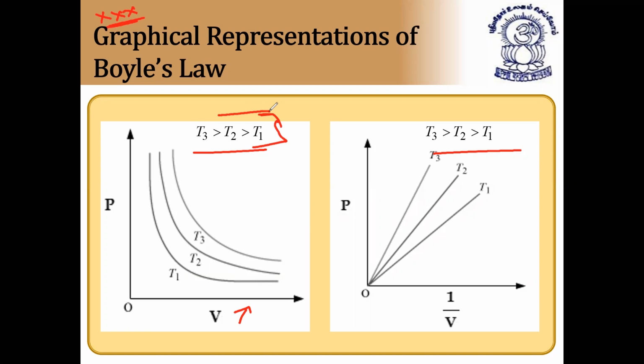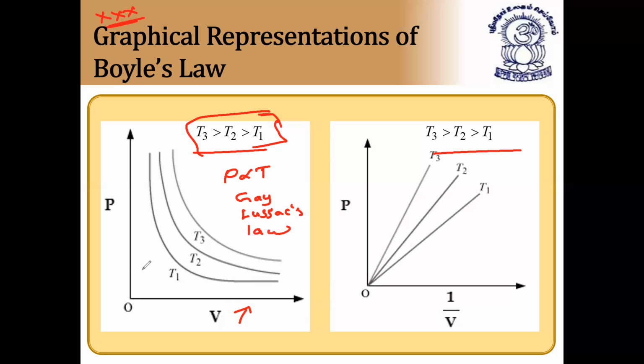What is this relation? At temperature T1, at low temperature, volume increases, and the decrease of pressure is more at low temperature. The decrease of pressure is a little bit less at high temperature, and still less at very high temperature. So we can say pressure is proportional to temperature, based on Gay-Lussac's law. As the temperature is low, pressure is very low. As the temperature is high, pressure is very high. This law is based upon constant volume. It is Gay-Lussac's law, which we are going to discuss in the next session.